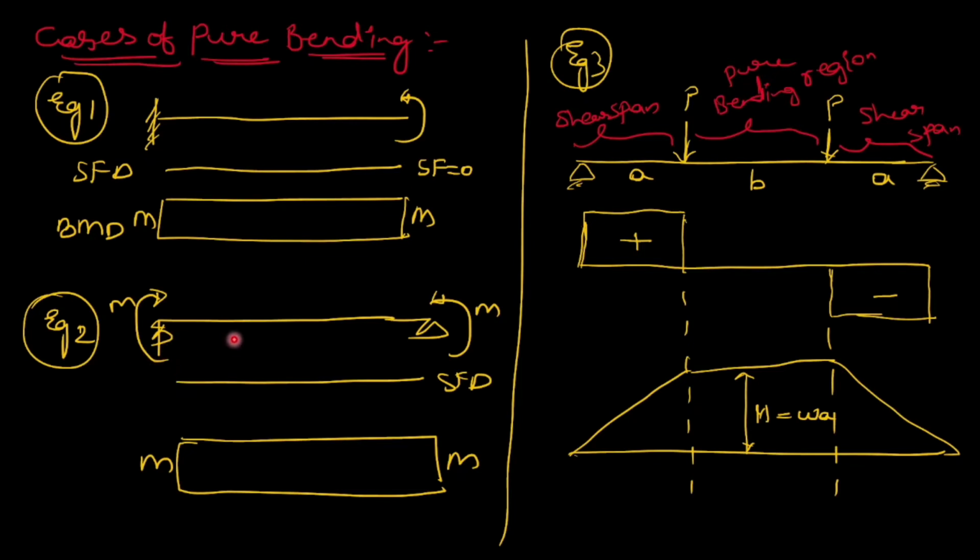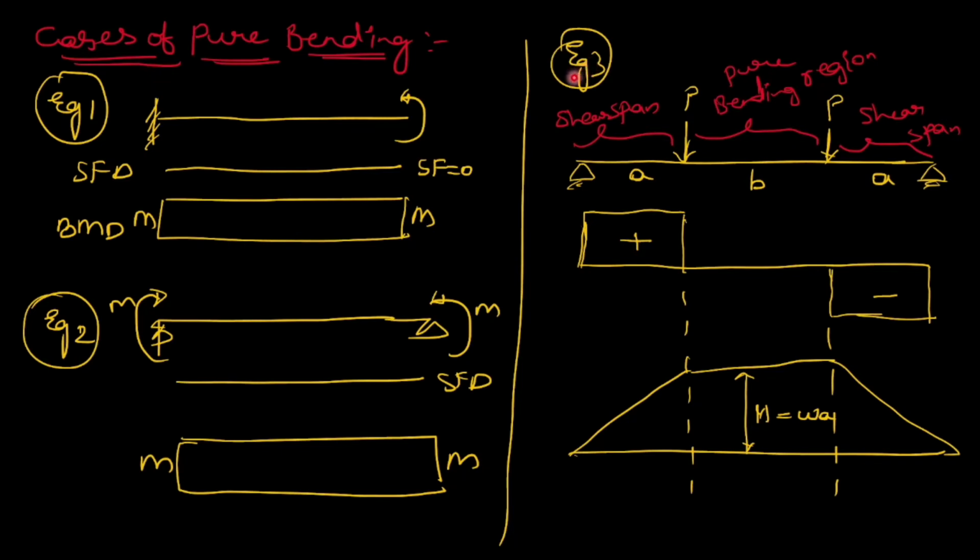The second example is a simply supported beam with only moment acting at both supports, so there is no shear force, the SFD will be only a line, and only moment is acting on the beam, therefore we will get constant moment across the beam.